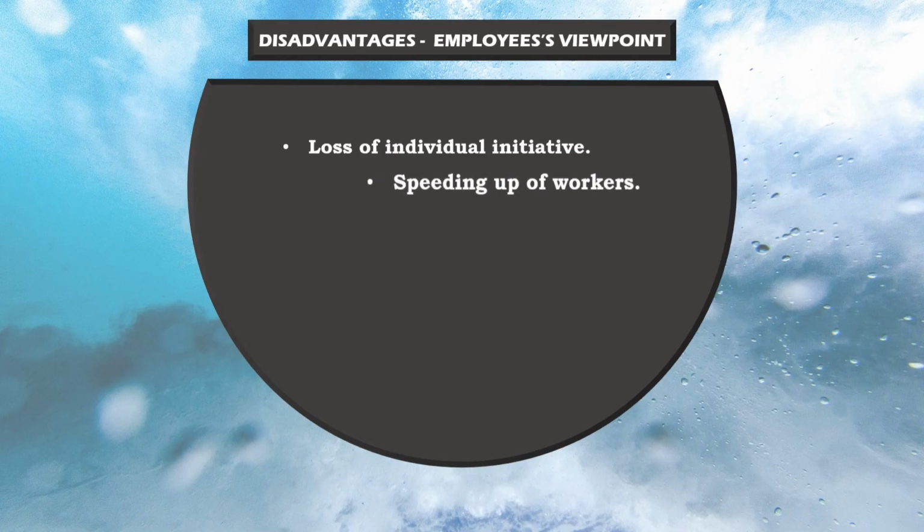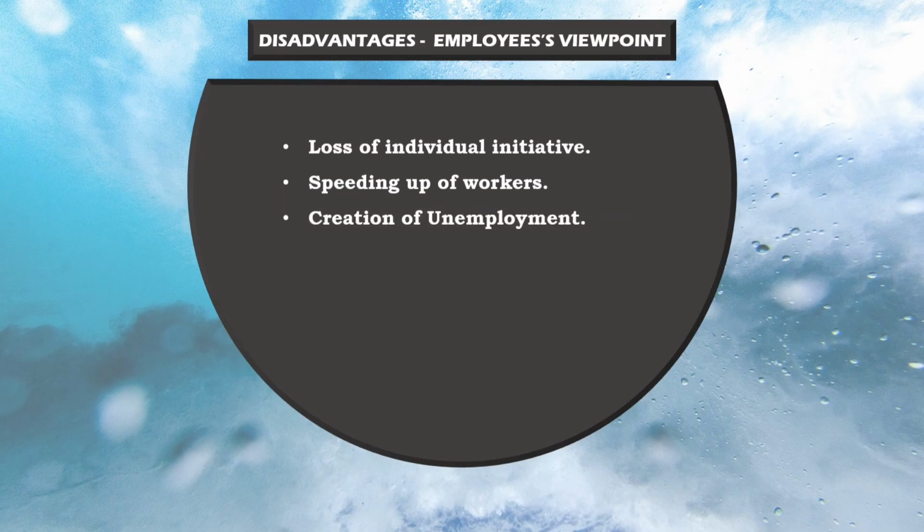Speeding up of workers. The process aims to speed up the workers and does not consider their health and well-being. Creation of unemployment. If all the workers are selected through scientific methods, then there might be other unskilled laborers who go unemployed. Monotony. Excessive specialization reduces the work to mere monotony and in turn increases slackness, inefficiency, and loss of interest in the job.